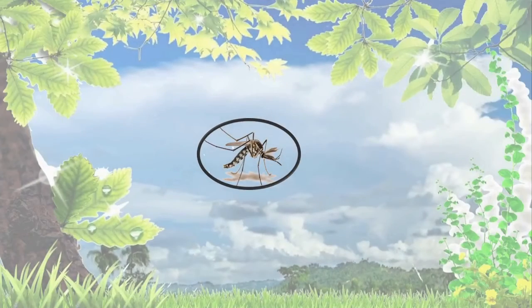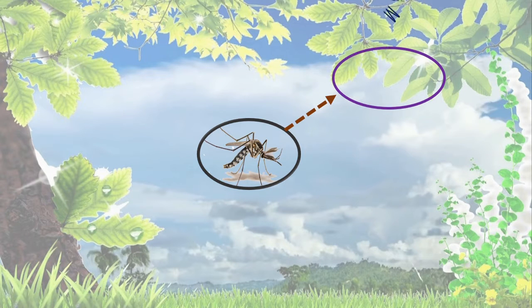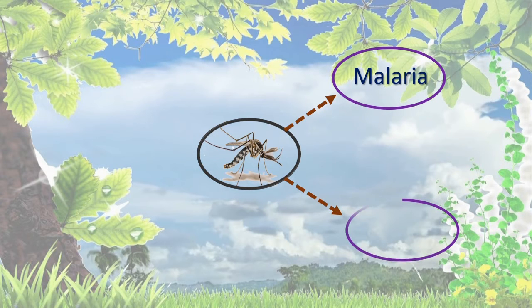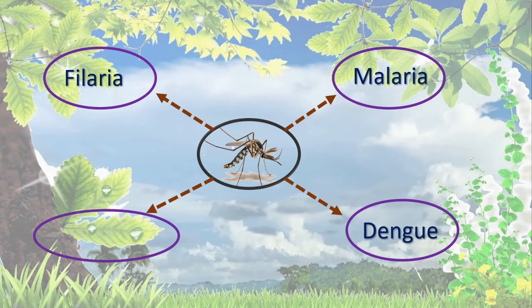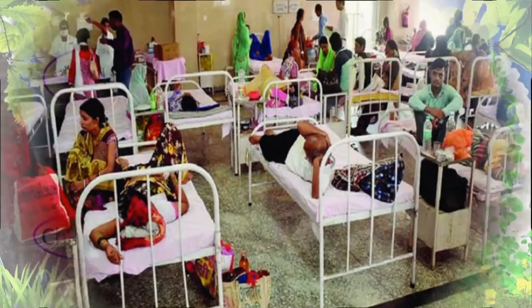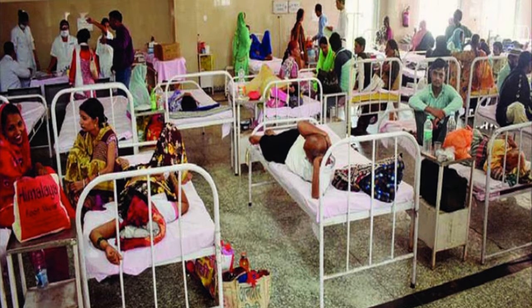These mosquitoes spread diseases like malaria, right? Then one more, that is dengue. Another one is filaria. And one more disease that is very dangerous, that is nothing but chikungunya. Got this, children? Yes. Here you can see the diseased people. Right?